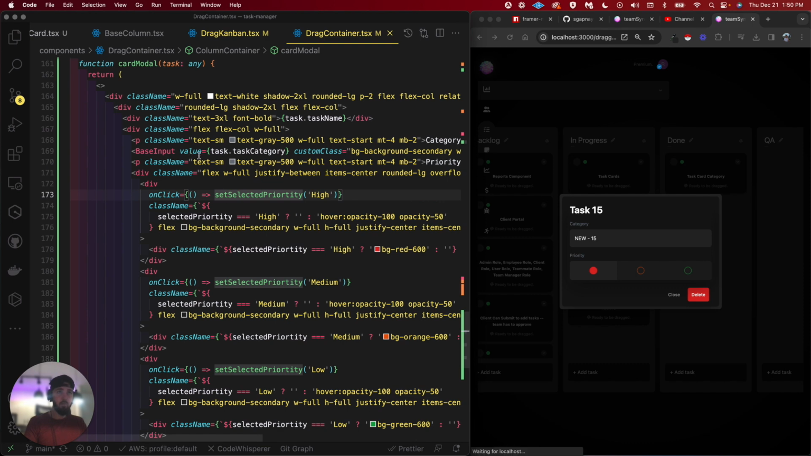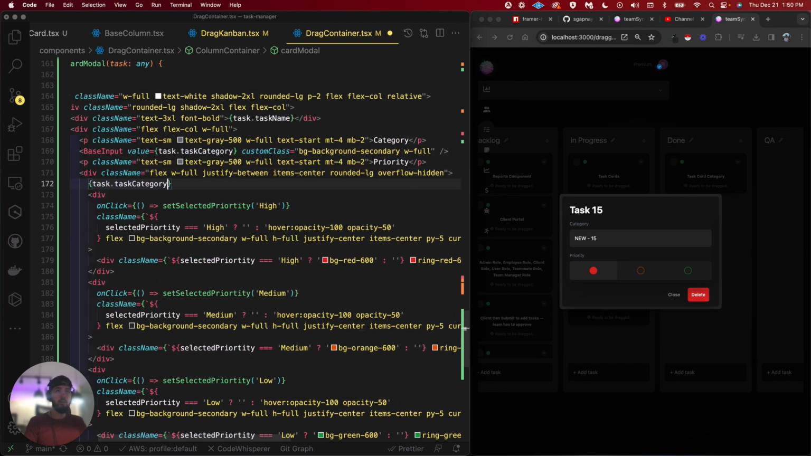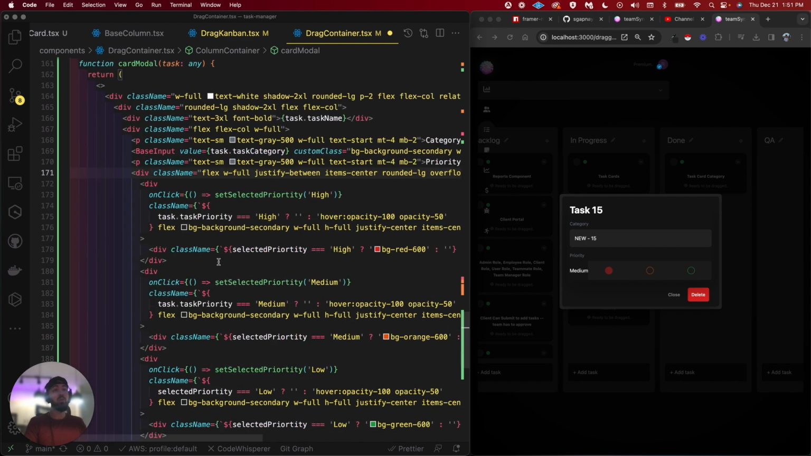So what I really want to do is pull in the task.priority right here. And it should say medium, right? There it is. And then what we want to say is if there is a selected task.priority, we want to do these things. So I just hard coded the selected priority as a piece of state. And we really don't want it as state. We actually want it as data from the database.